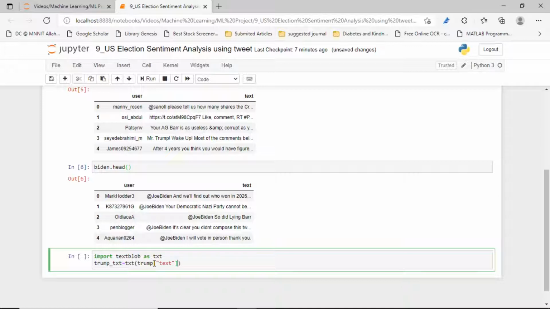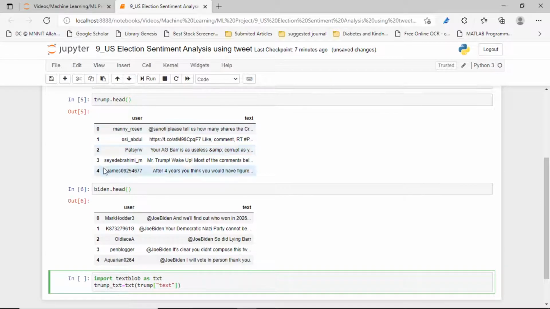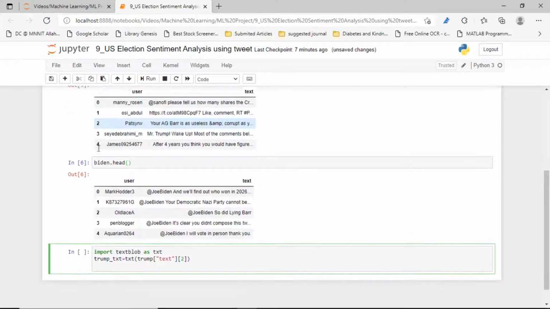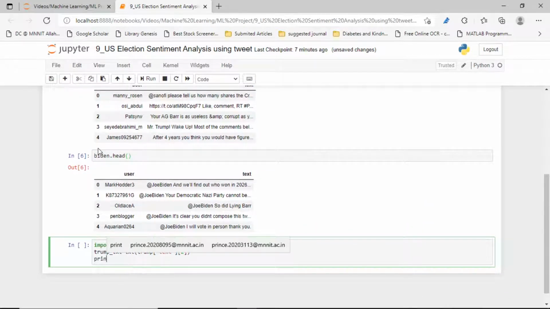Now after that, suppose I am interested in a particular row, say the second row. After understanding, we'll discuss everything. So that's the simple thing. Let's print it, then you will understand better. So let's print the Trump sentiment.